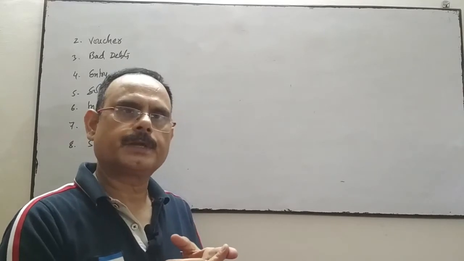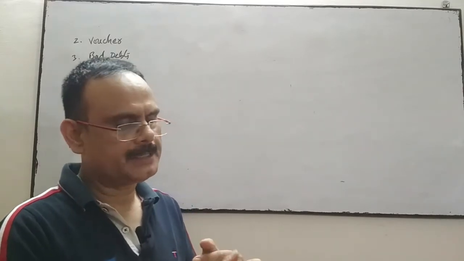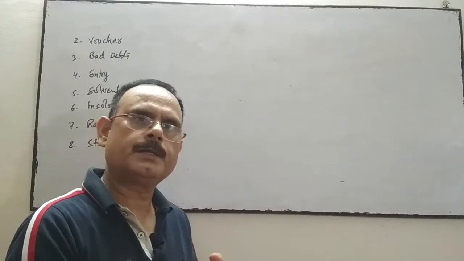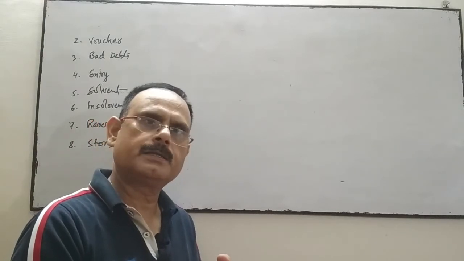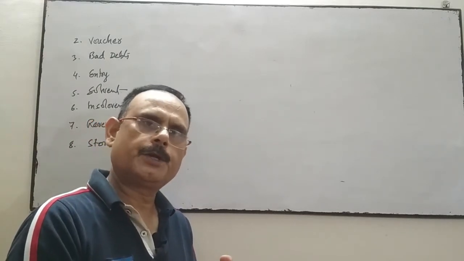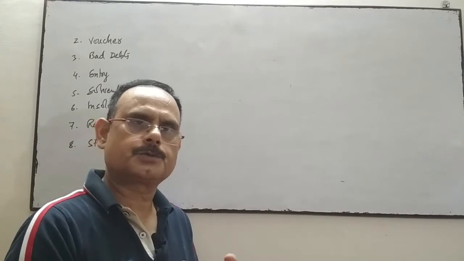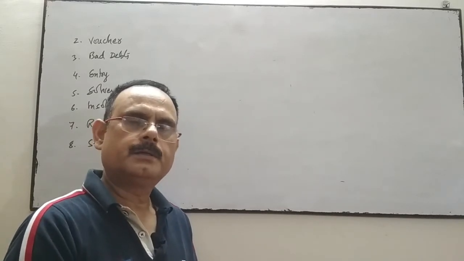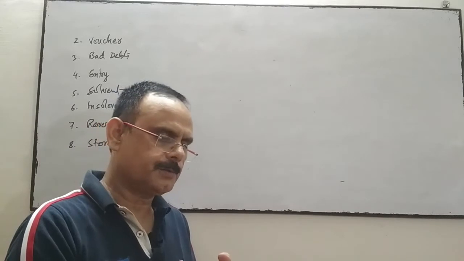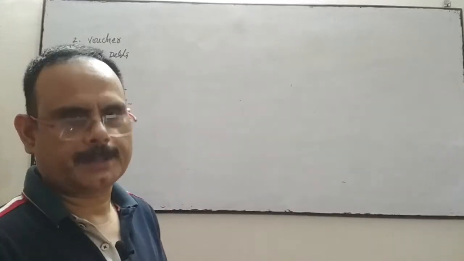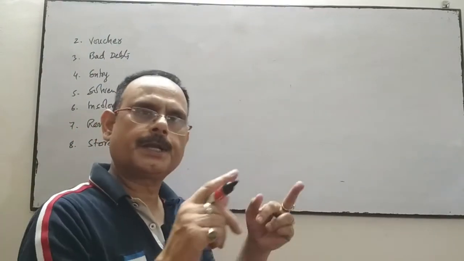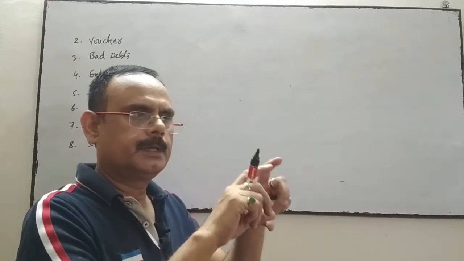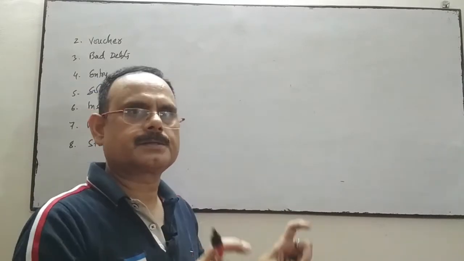So first there will be a transaction. In this transaction, we get the source document. On the basis of source document means cash memo, bills, invoice, debit note, credit note, these are the source document. Deed, these are the source document. On the basis of source document, the vouchers are prepared, and vouchers are in a printed format, and it is in the name of the business.